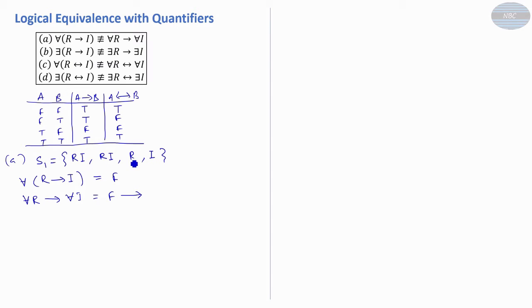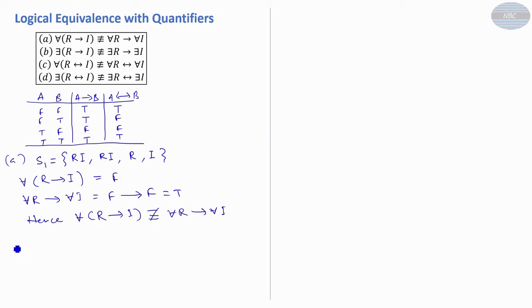No, only 3 people are intelligent, so it is false. In the truth table, false, false is true. So the left hand side is false and the right hand side is true. Hence for all R conditional I is not equivalent with for all R conditional for all I.